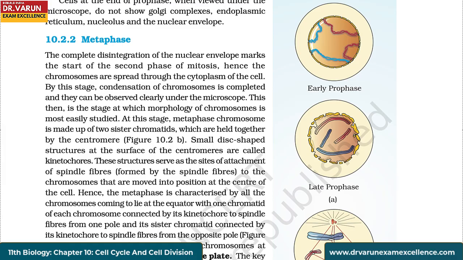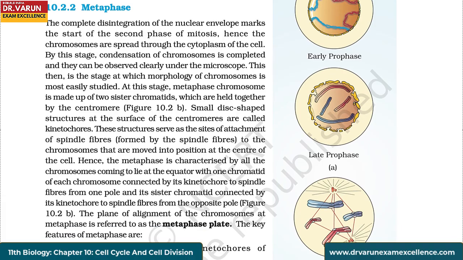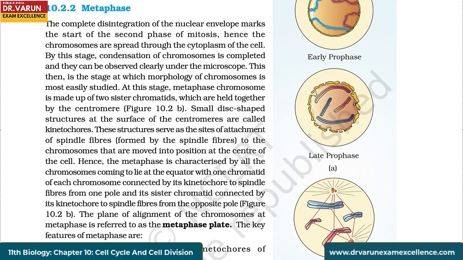Metaphase. The complete disintegration of the nuclear envelope marks the start of the second phase of mitosis. Hence, the chromosomes are spread through the cytoplasm of the cell. By this stage, condensation of chromosomes is completed and they can be observed clearly under the microscope. This then is the stage at which morphology of chromosomes is most easily studied. At this stage, the metaphase chromosome is made up of 2 sister chromatids which are held together by the centromere.